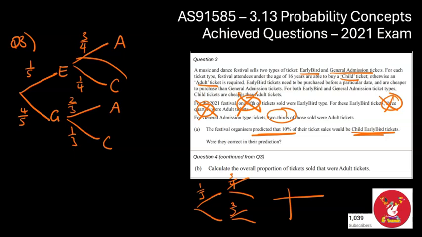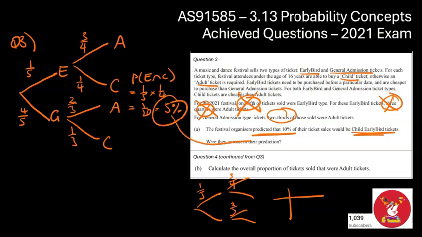This branch here is going to relate to the early bird and child tickets. So the probability that it's going to be E and C is going to be equal to 1/5 times 1/4. That there is going to be equal to 1/20, which is 5%. So this number is a little bit different to the predicted number, probably half of it.